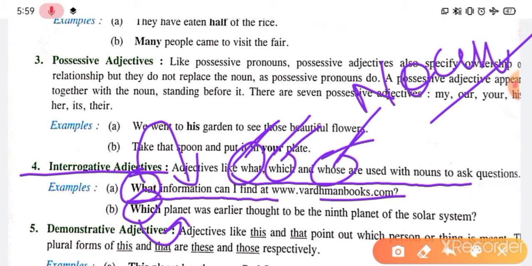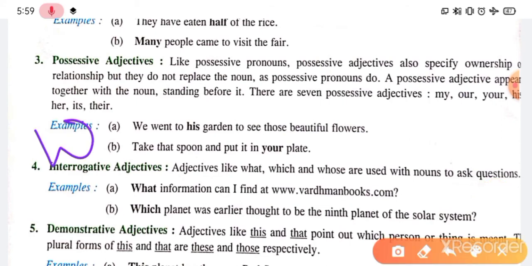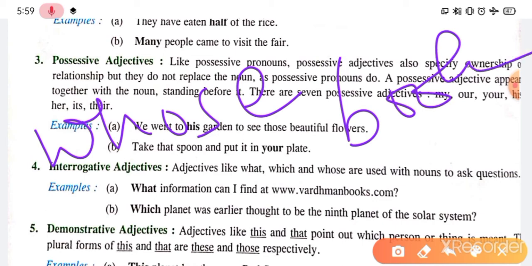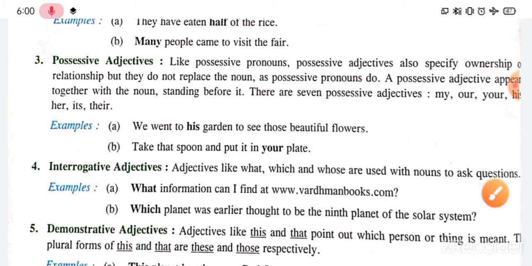See again, if I make a sentence, whose book is it? So whose is the interrogative adjective, and just after it, book is coming. So whose book is it? This is also an interrogative adjective, right?